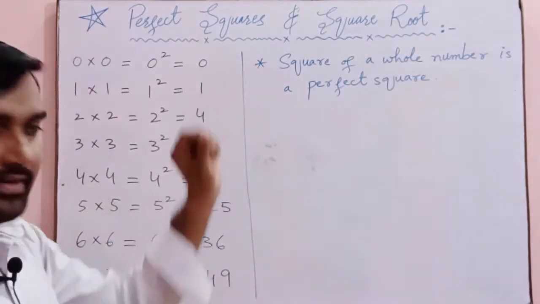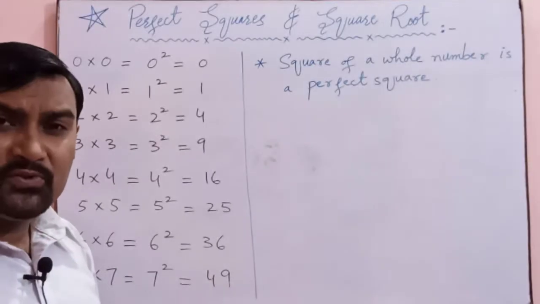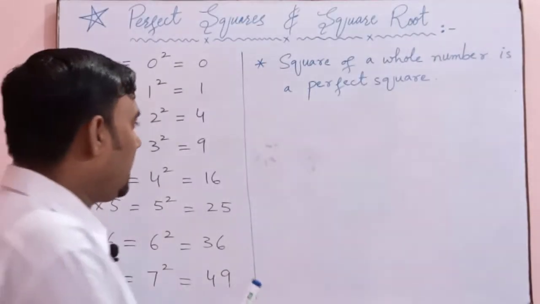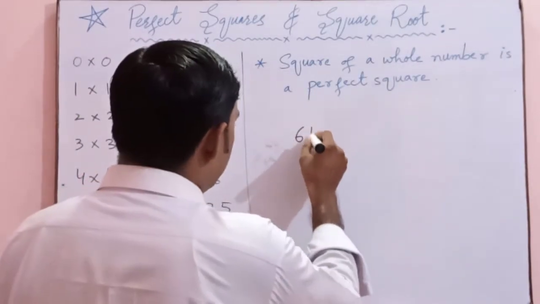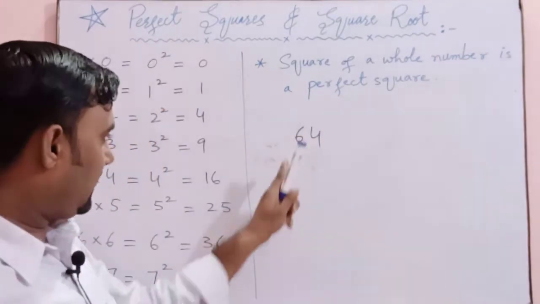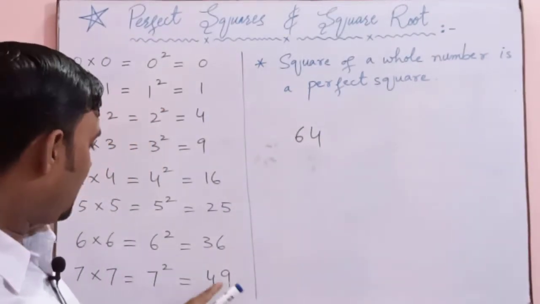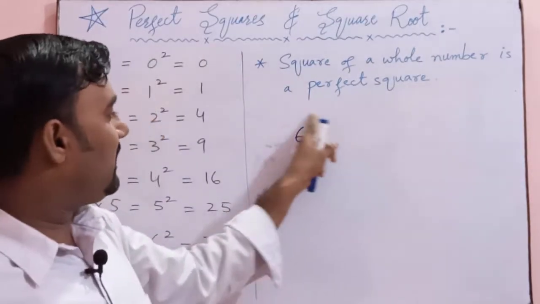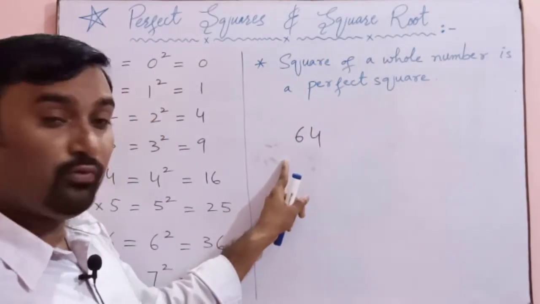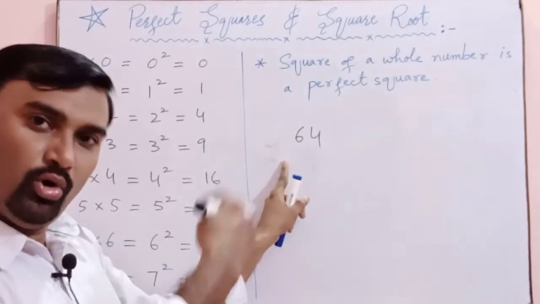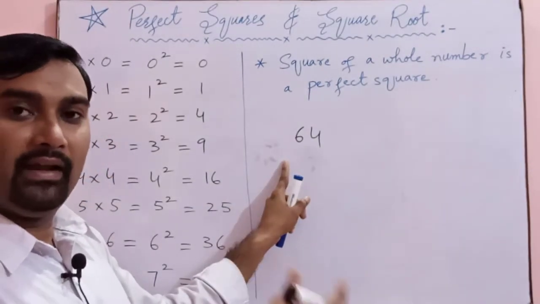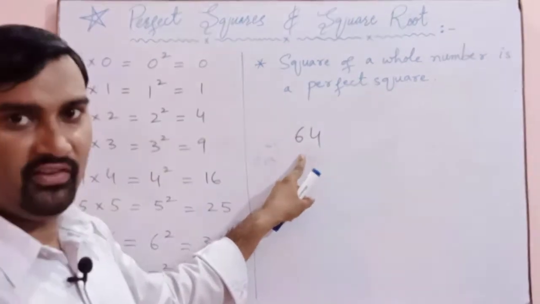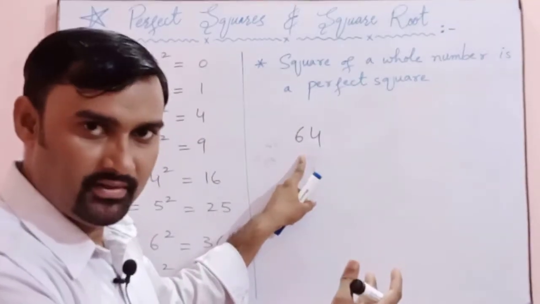So let's come towards the square root. Let's suppose we are given a perfect square number. Let's suppose the number is 64. This is a perfect square number because 8 times 8 is 64. Suppose a perfect square number is given to you and you have to find the whole number which is multiplied 2 times and the result is 64. That process is called a square root.